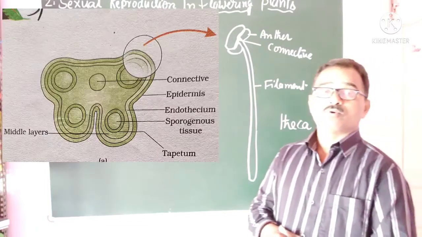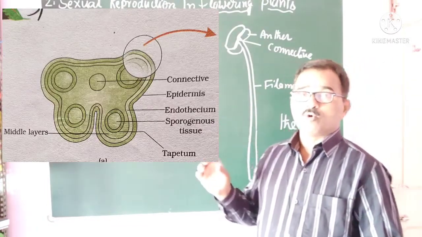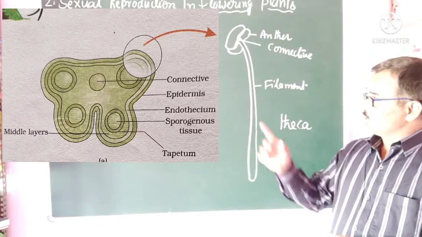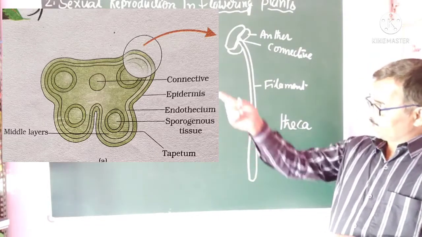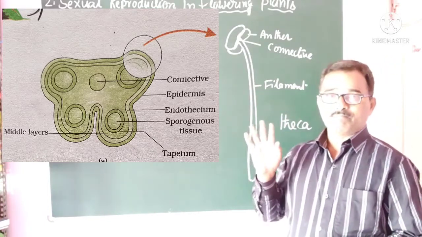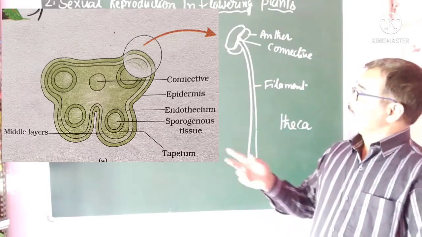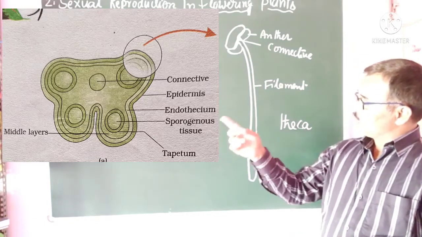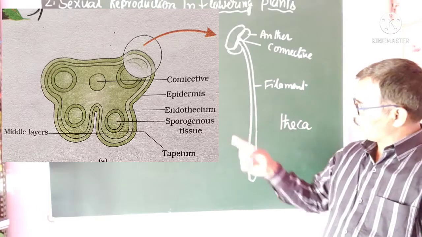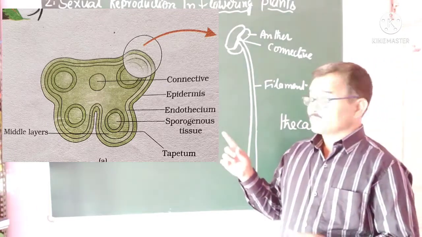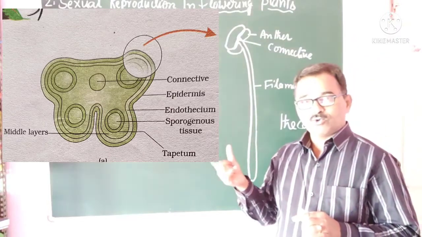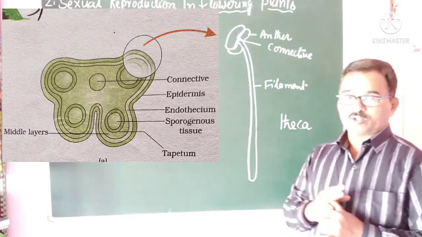But what you have to do is take a typical bilobed anther. Look at this here. This is the TS of anther. Look at this. It has two lobes. That is one lobe and this is another lobe. Two lobes are there. Hence this is called bilobed anther. And each lobe, look at that, each lobe has microsporangia. 1, 2, 3, 4. Those microsporangia are present at the corner side. And each lobe has two such microsporangia.